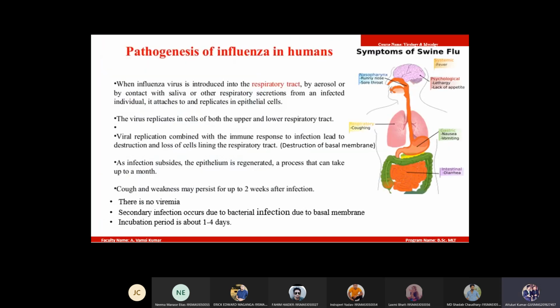Signs and symptoms. Write signs and symptoms. Symptoms of influenza. Write all these symptoms: runny nose, sore throat, fever, coughing, nausea, vomiting, intestinal diarrhea.